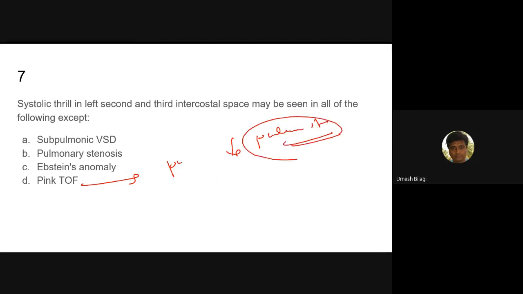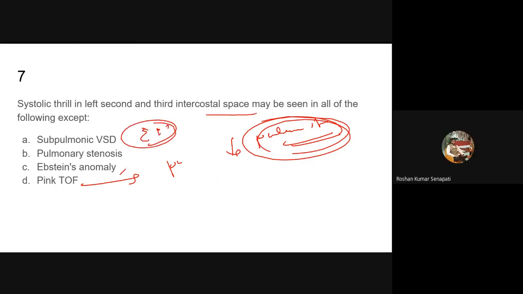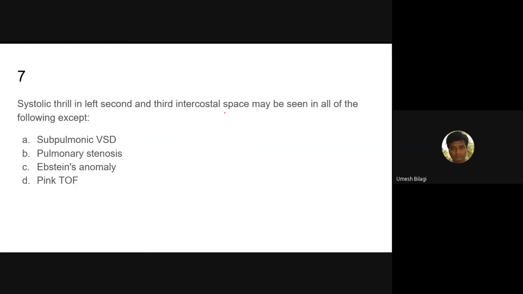If the pulmonary stenosis itself is less, this ejection systolic murmur of pulmonary stenosis will disappear, and you will not get a thrill also. So pink TOF patients will not have thrill. If the patient is having cyanosis in TOF, they may have thrill. So which is the correct answer then? They are asking except. So this is the answer: except pink TOF.